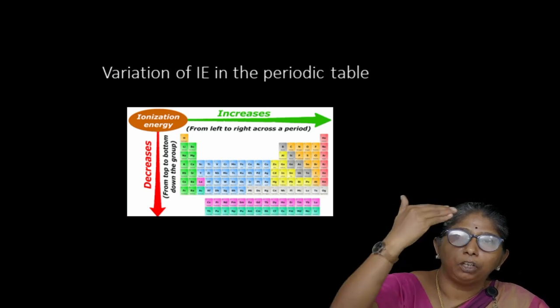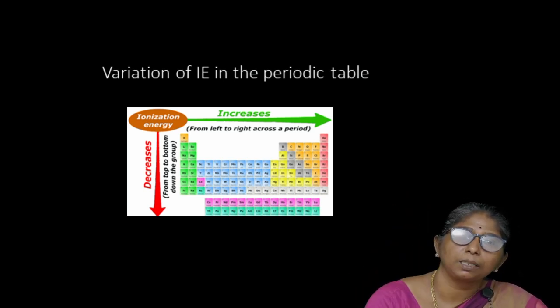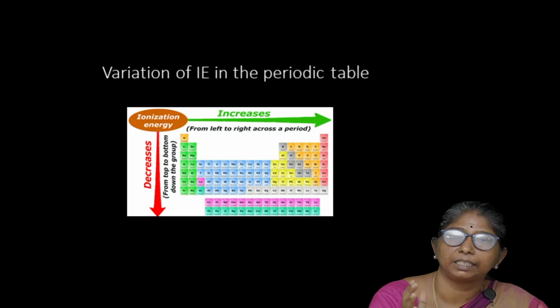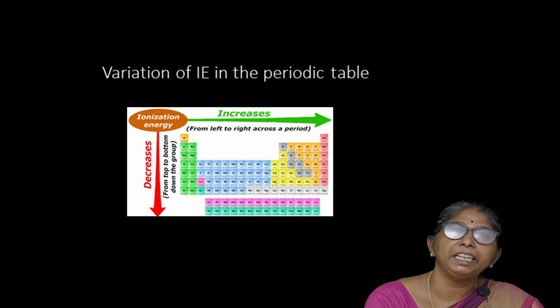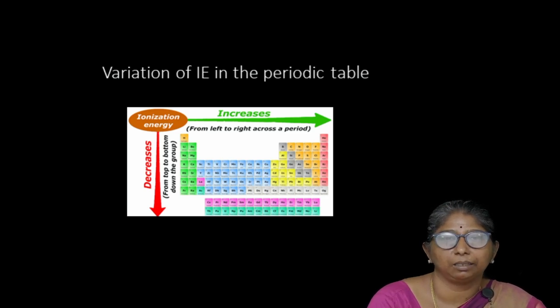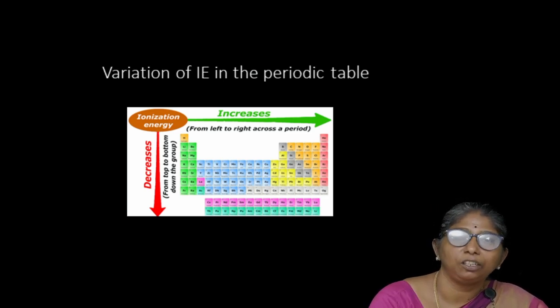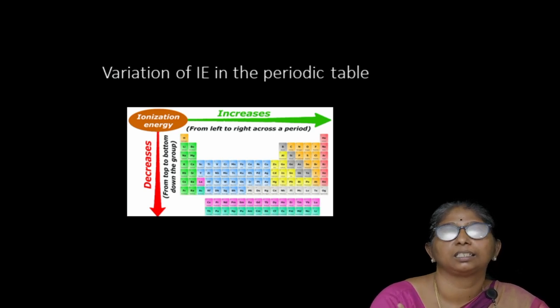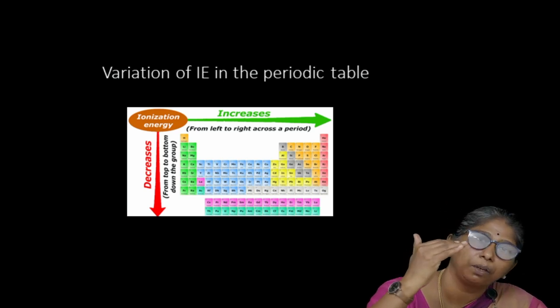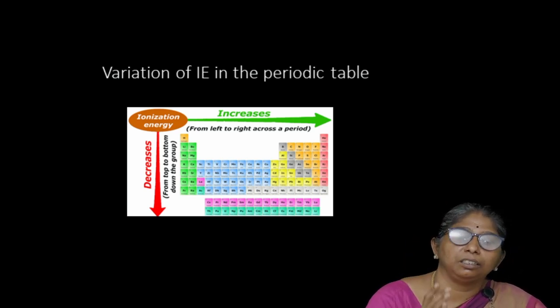At the same time, when you are moving from top to bottom, that is down a group, what happens? First point, the size of the atom increases. ஒவ்வொரு அணுக்கள் வந்து சைஸ் வந்து இன்க்ரீஸ் ஆகிக்கிட்டே போகும். அதே நேரம் ஒவ்வொரு குரூப் கீழே வர வந்து அதோட principal quantum number எண்ணிக்கை வந்து கூடிக்கிட்டே போகும். N value will increase. So what happens to ionization energy? As the N value increases, that is the principal quantum number value increases, ionization energy decreases. And so when you are moving from top to bottom, ionization energy decreases.